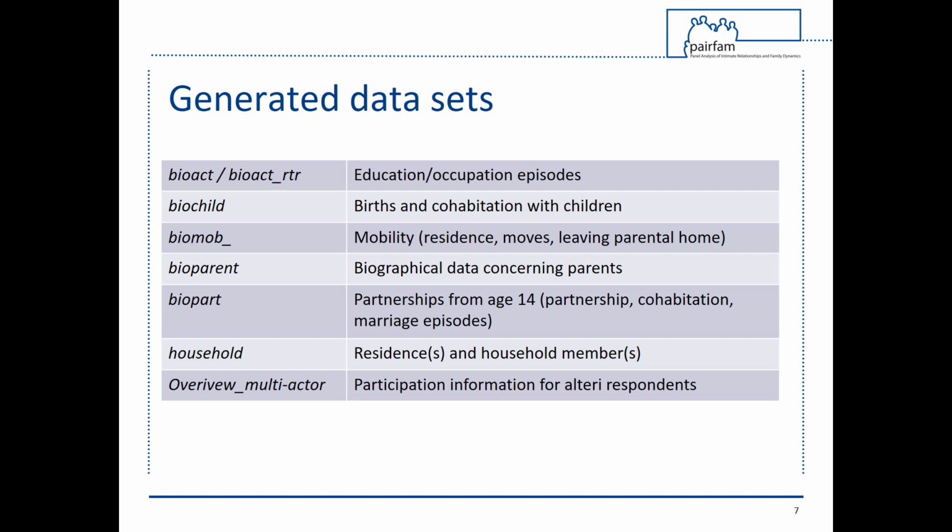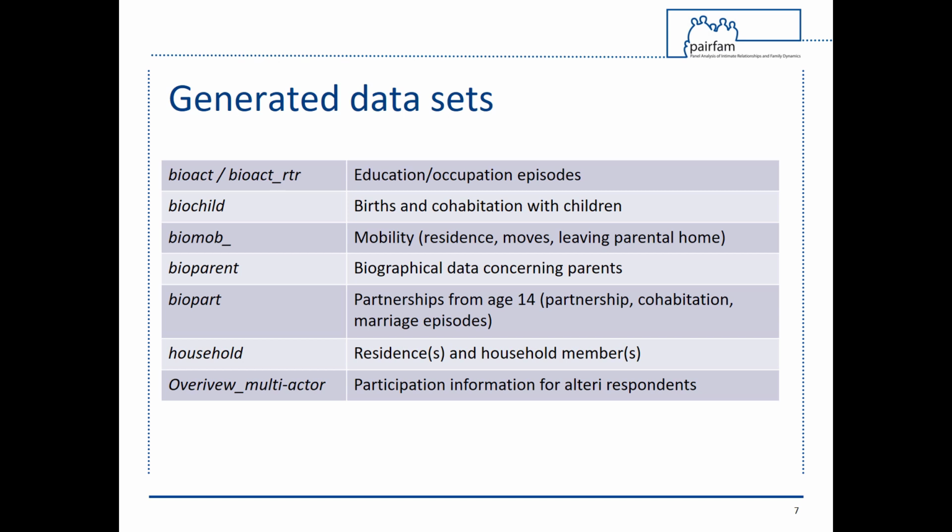BioParent provides prospective and retrospective biographical data for the anchor respondents' parents, while BioPart covers all partnerships from the age of 14. The dataset Household is a panel dataset containing information on the anchor respondents' residents and household members at the time of the interview for Waves 1 to 3 only.